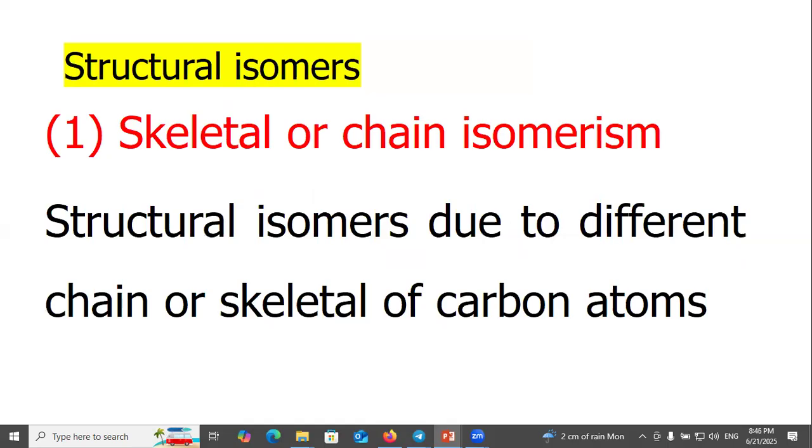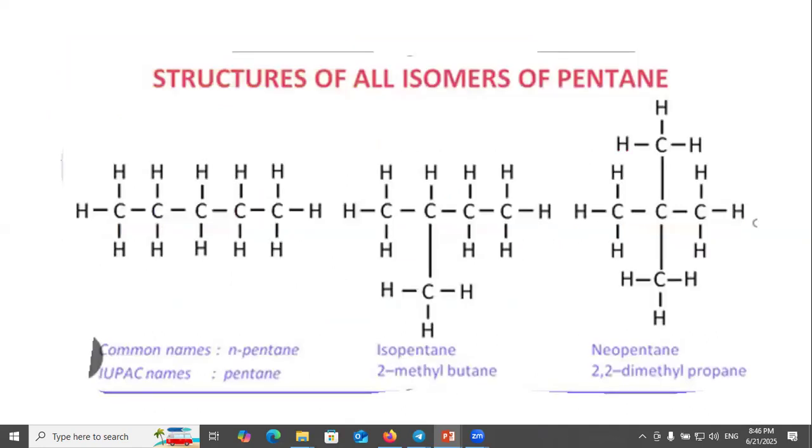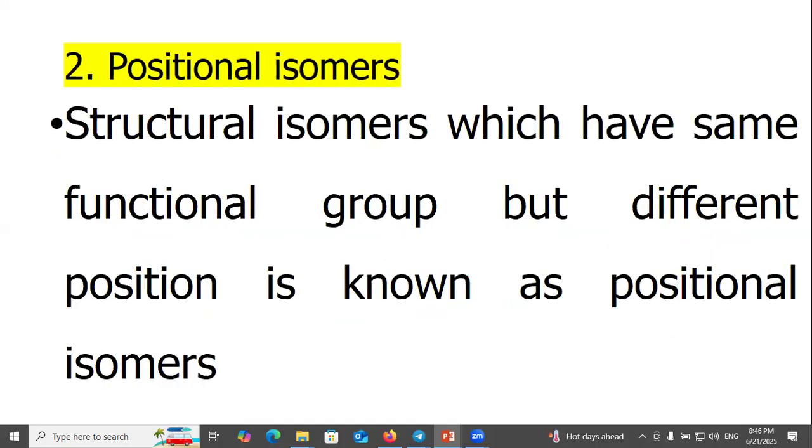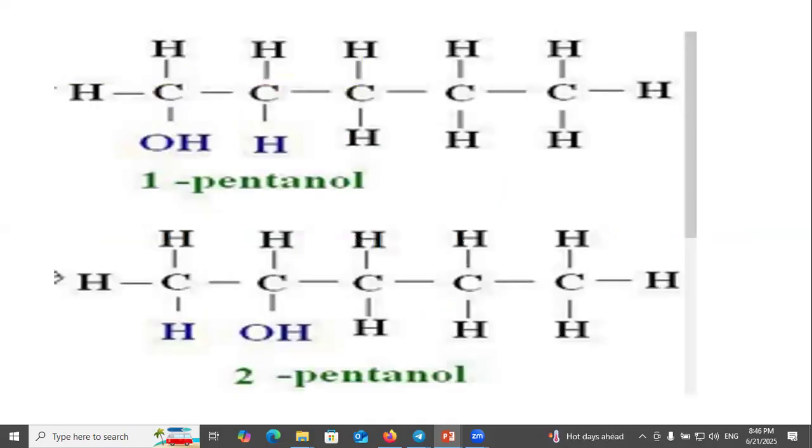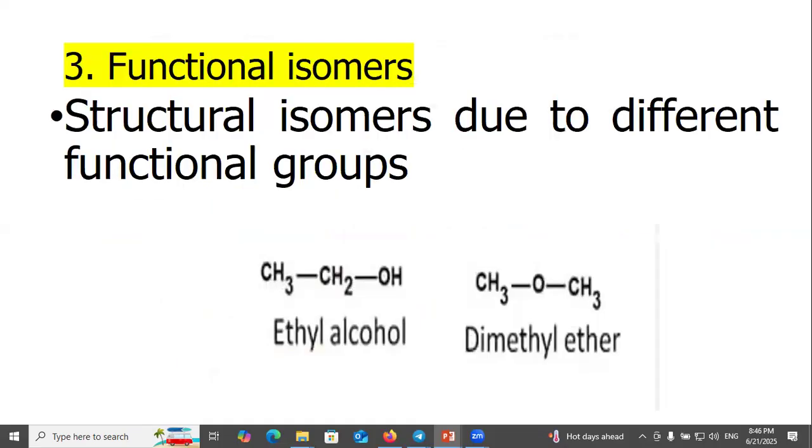Structural isomers, skeletal or chain isomerism: structural isomers due to different chain or skeleton of carbon atoms. Structures of all isomers of pentane: n-pentane, isopentane, neopentane. Positional isomers are structural isomers which have the same functional group but different position. 1-pentanol, 2-pentanol, this is the position.